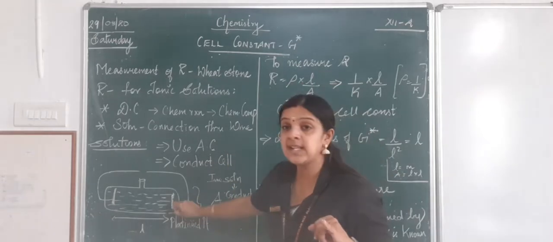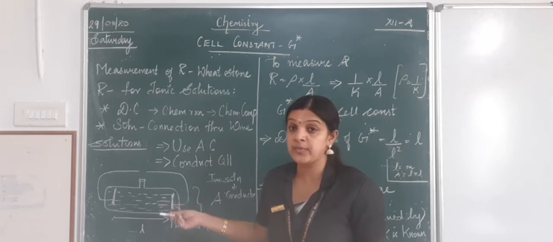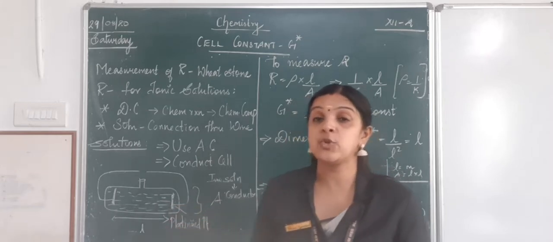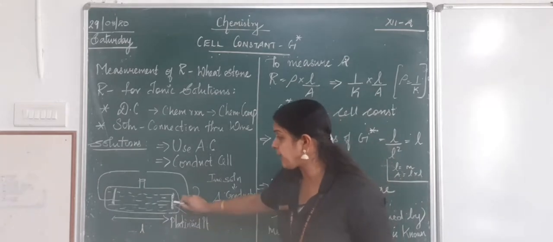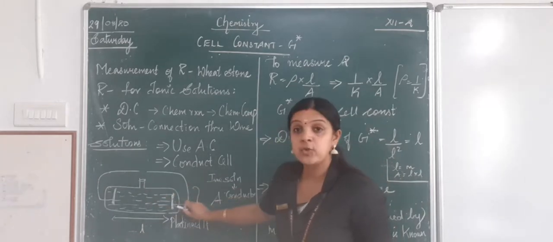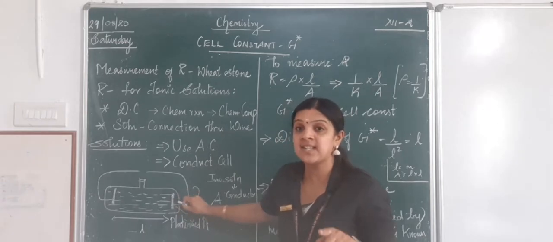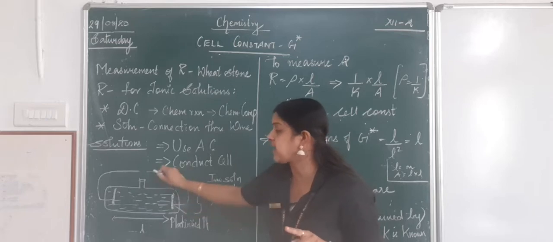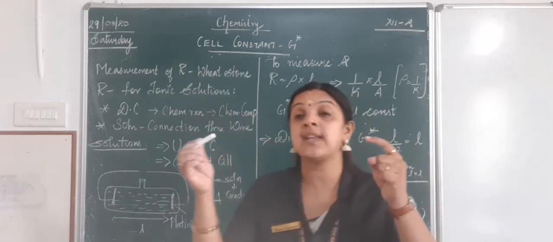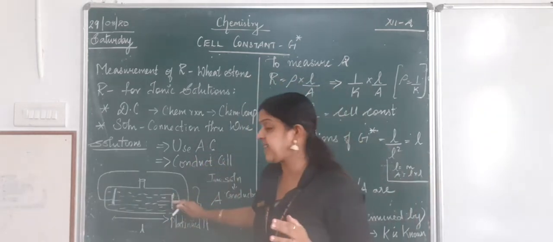So you know the length, you know the area, and you can calculate the resistance, because we know resistance is proportional to L by A. I hope you are able to follow, children. So in this apparatus, you insert two inert electrodes coated with platinized platinum, and the ends of the electrodes are connected to wires which carry the electricity. So this is a conductivity cell.